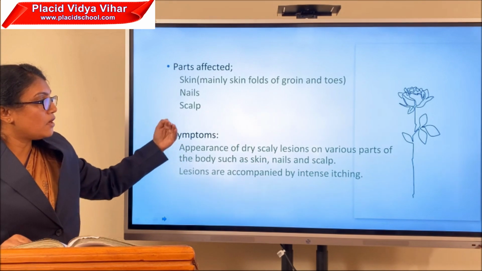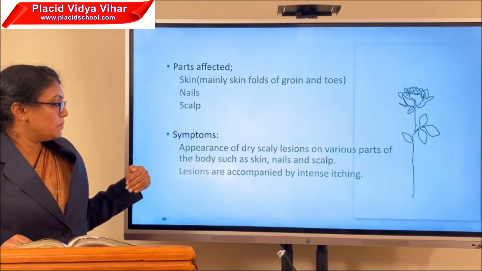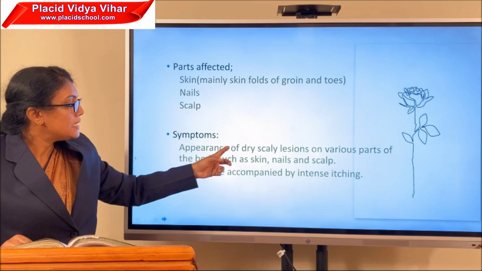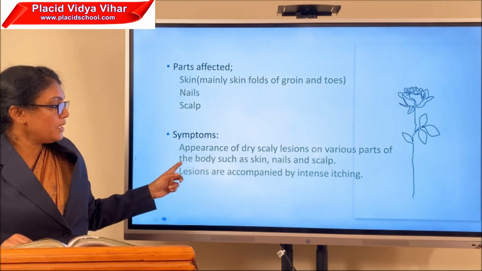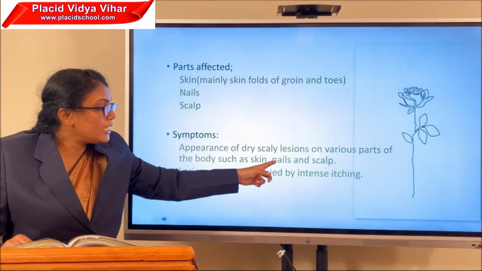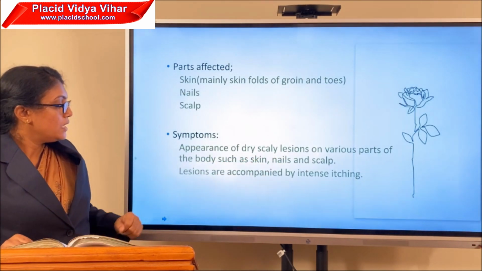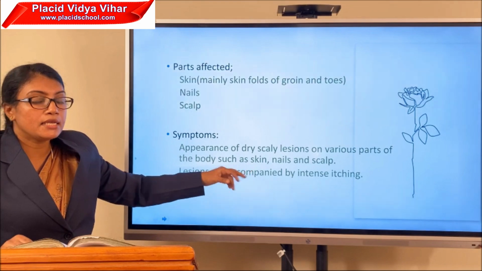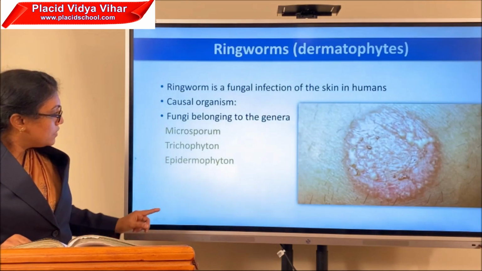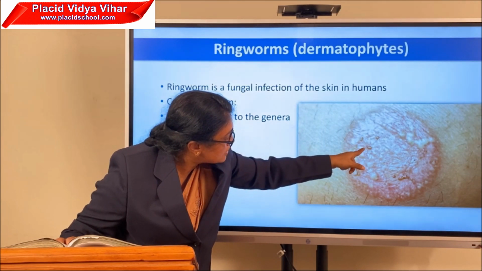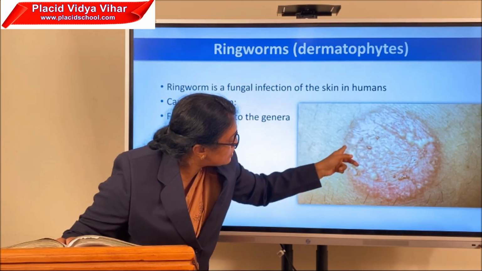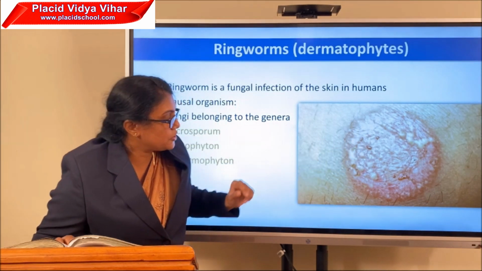The symptoms of ringworm include the appearance of dry, scaly lesions on various parts of the body, such as the skin, nails, and scalp. Lesions are accompanied by intense itching. Look here, you can see the appearance of dry, scaly lesions. Small lesions are present within this affected region.